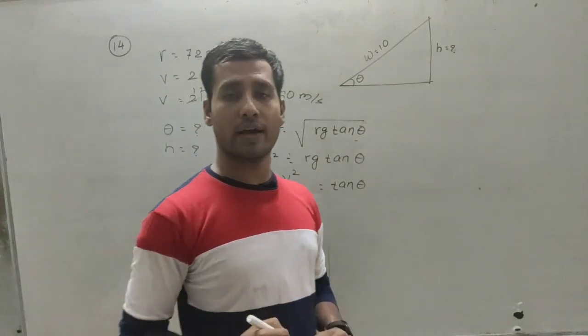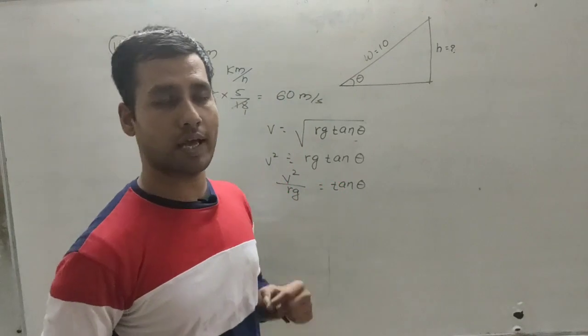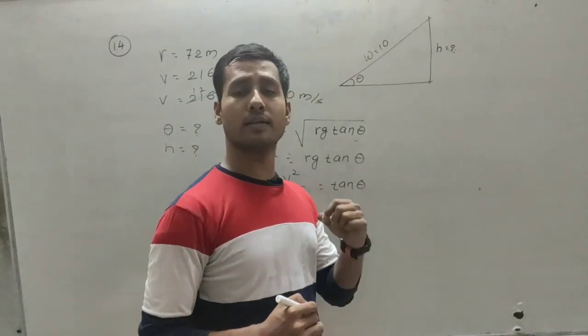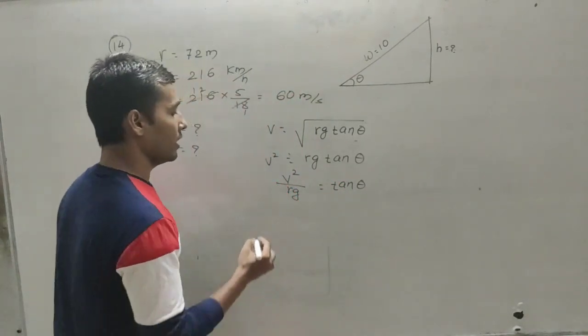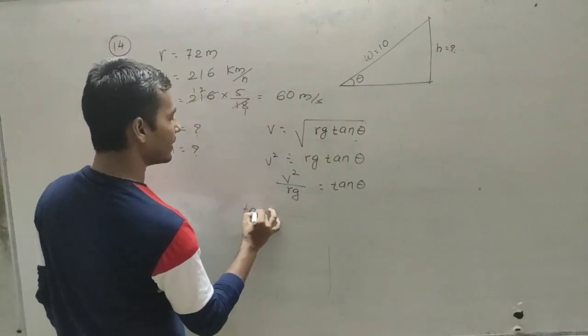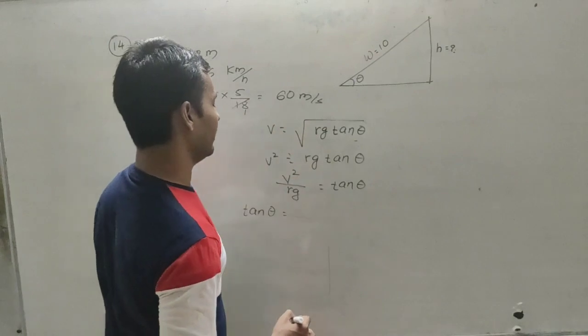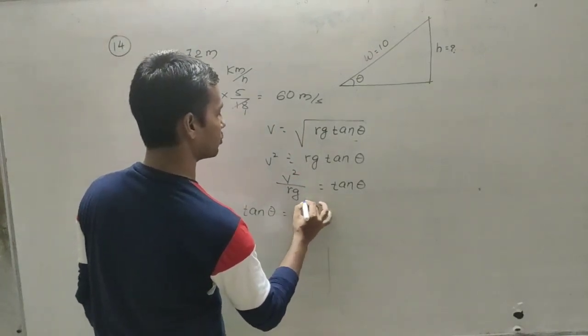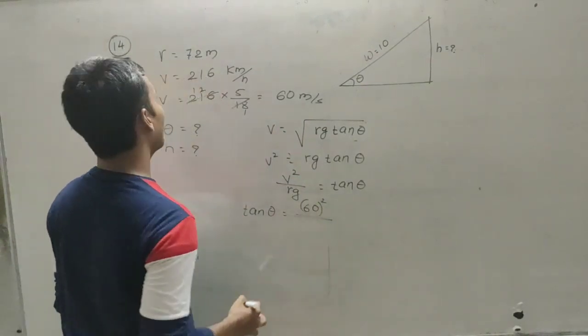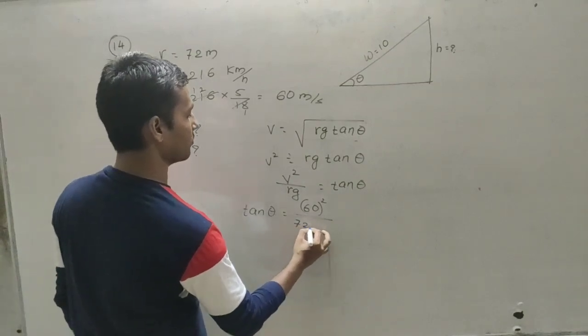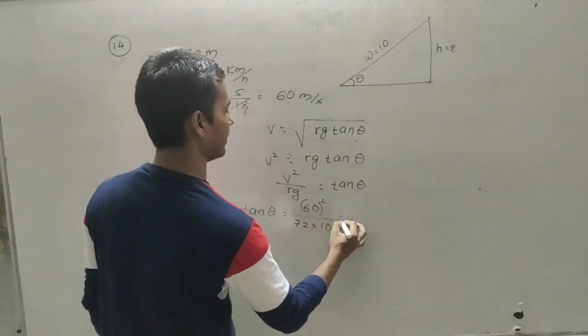So now just put the values of π, r and g. I am here taking the value of g as approximately 10. So here tan θ is equal to, the value of v is 60 meter per second. So we have to square that 60, and r is 72, and the value of g is 10.